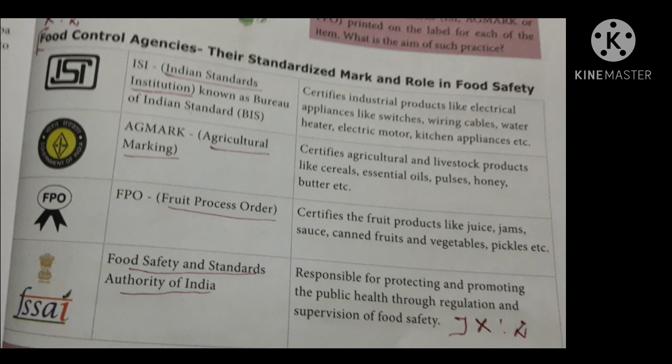The table, column C: food control agencies, their standardized mark and role in food safety. It starts from ISI mark and goes to the last one, supervision of food safety. Did you mark? Okay. So learn it. Thank you, children.